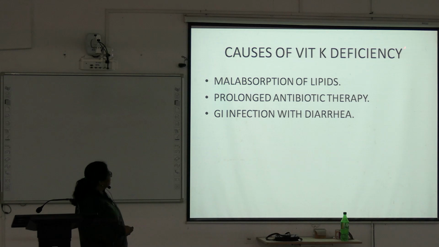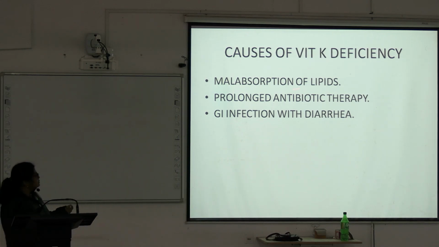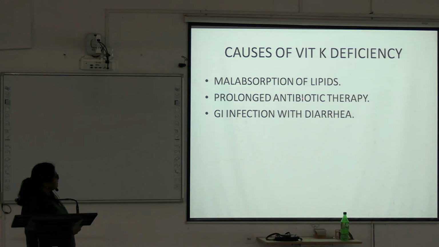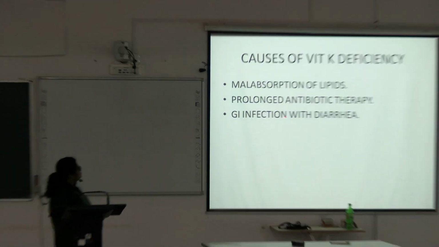Now, causes of vitamin K deficiency: malabsorption of lipid. If lipid is malabsorbed, lipid is reduced in the body, so the fat-soluble vitamins are also reduced. So, vitamin K is deficient. Prolonged antibiotic therapy, because the menaquinone form is produced by bacteria. So, if there is prolonged antibiotic therapy, there is vitamin K deficiency. GI infections with diarrhea also reduce the synthesis of this variant which is generated by the organisms.